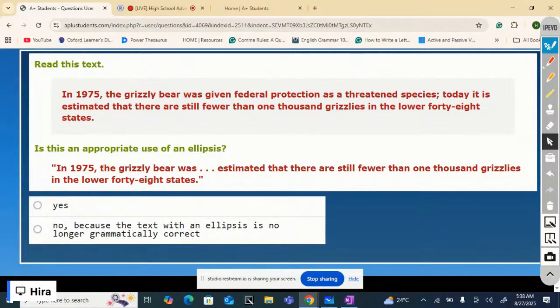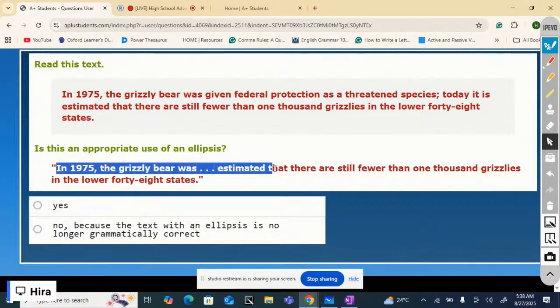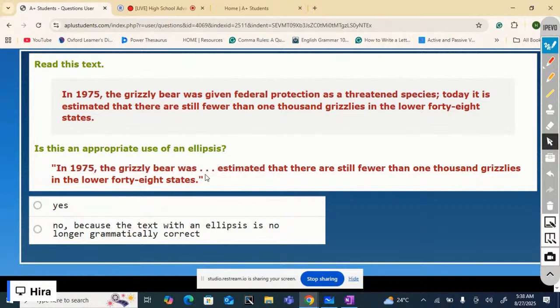Well, if you read the text with ellipsis, in 1975, the grizzly bear was, then some words are omitted, estimated. It doesn't make sense because it is grammatically wrong. So the use of ellipsis is random here, not appropriate. So, we'll select no.